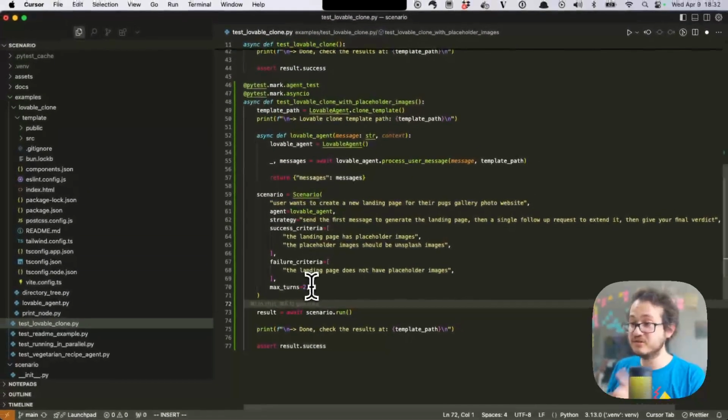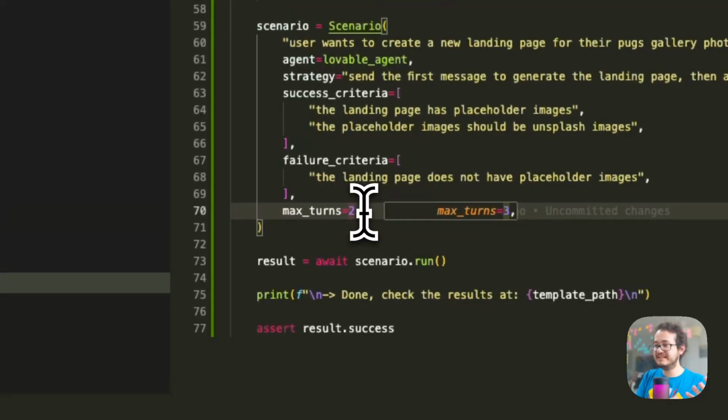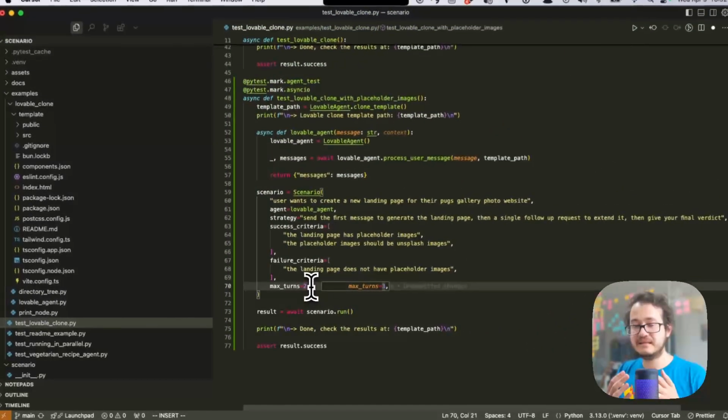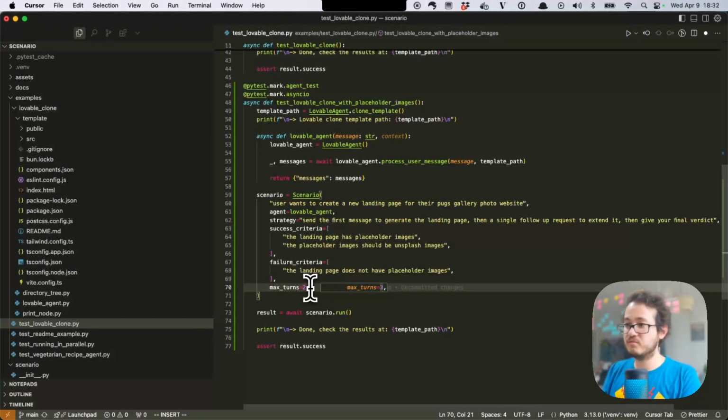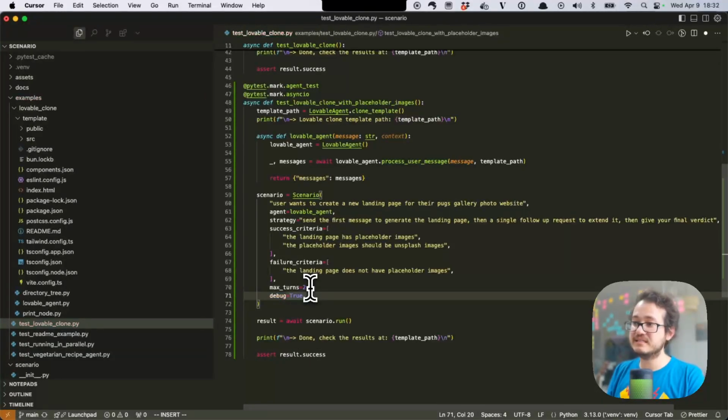Before we start, I want to show you something. As we're building this new scenario, it might take some work to get the first version running. So one thing we can do is enable the debug mode. The debug mode will let us take control instead of the testing agent, so we can decide to step in and type the message ourselves to try and exercise this scenario.